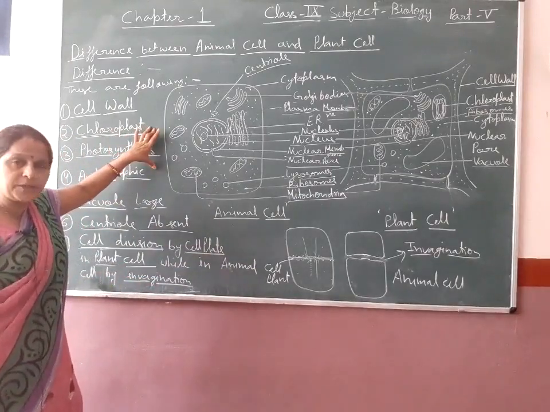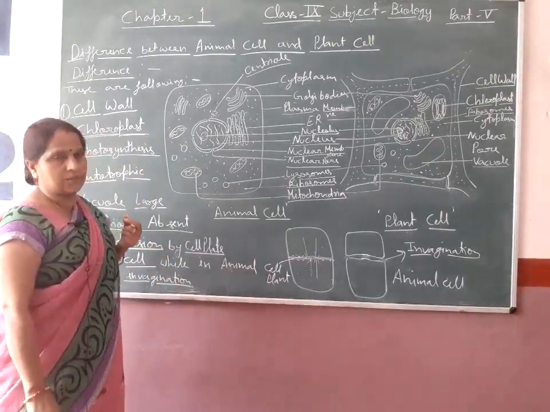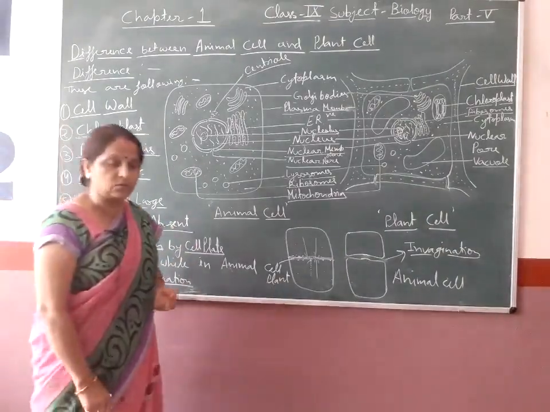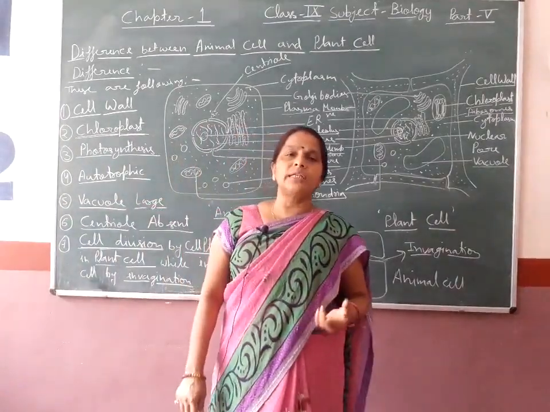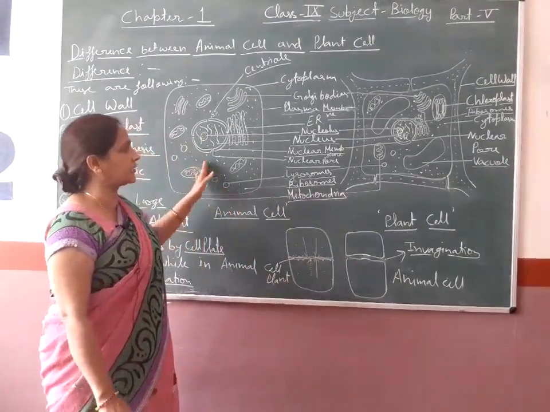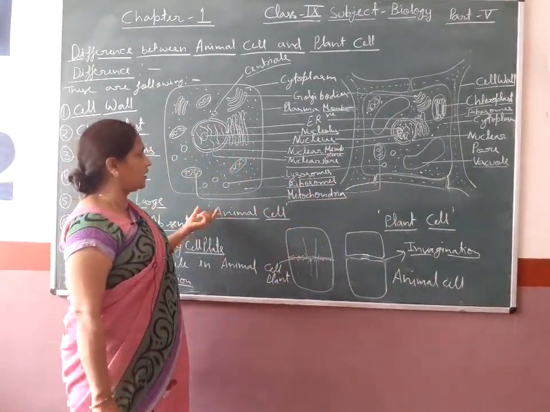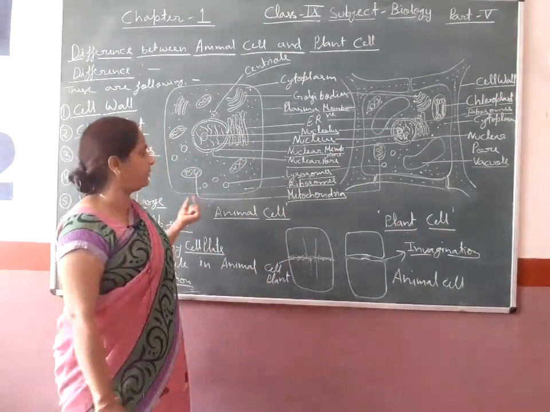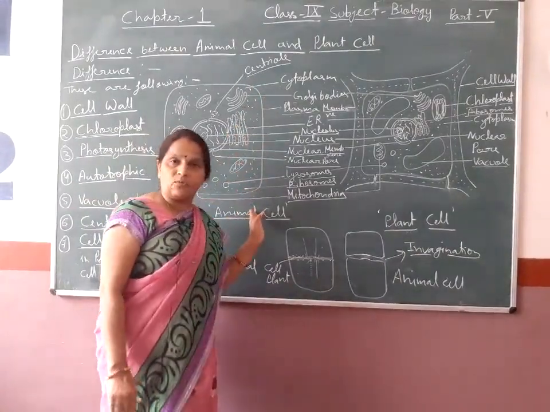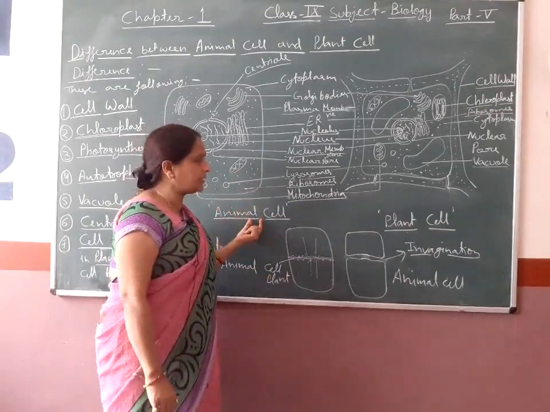Here it is very important to know about Euglena. Euglena is an organism. It is called the link between plant cell and animal cell. So why is it called the link between plant cell and animal cell? Because it consists of both characters, plant cell and also animal cell. Animal-like behavior is when it does not get food from anywhere, then it behaves as an animal cell, and there is lack of cell wall. On the basis of lacking cell wall, it is categorized in the animal cell.